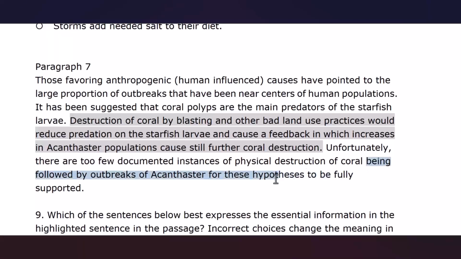Being followed by outbreaks of acanthaster here is a restrictive relative clause. It is actually a participle phrase or participle clause. We can eliminate being here. We can just say there are too few documented instances of physical destruction of coral followed by outbreaks of acanthaster.